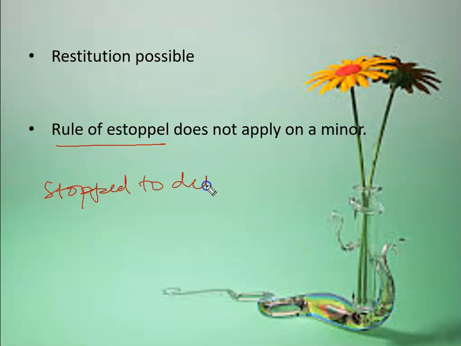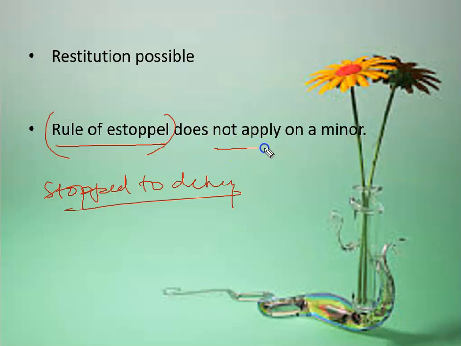Stop to deny means, suppose if you have stated something, you have said something, you cannot deny from that later on. You cannot say that I did not say that, right? Yes, we are not talking in terms of the general context, but in terms of any kind of business dealing or business transaction. If you make any statement, if you give any statement, you are stopped to deny from that. This is known as rule of estoppel, right?